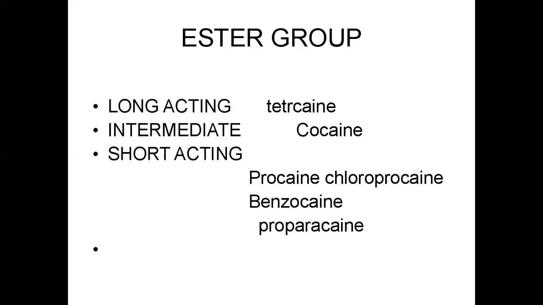And short acting drugs: these are procaine, chloroprocaine, benzocaine, and proparacaine. These are preparations of ointments, lozenges, suppositories, because these are topically applied agents. Used for ulcer with pain, anorectal area, prophylactically.